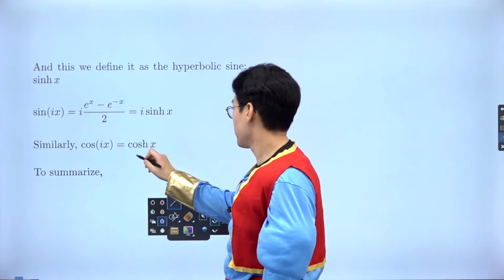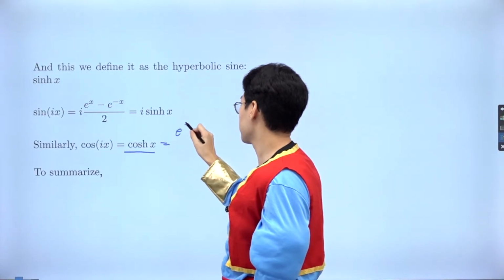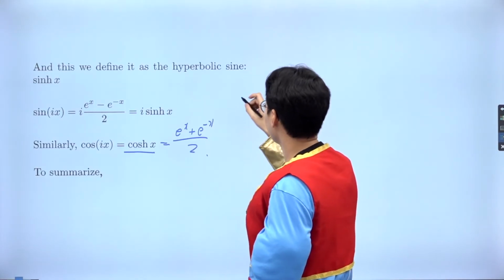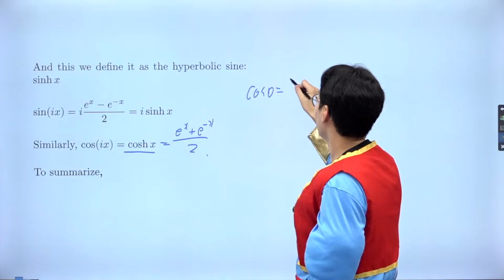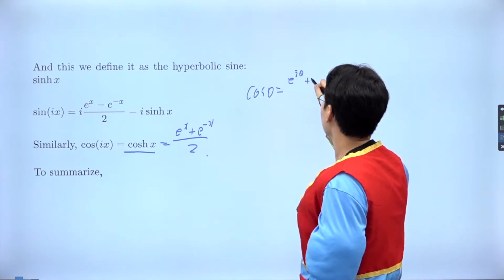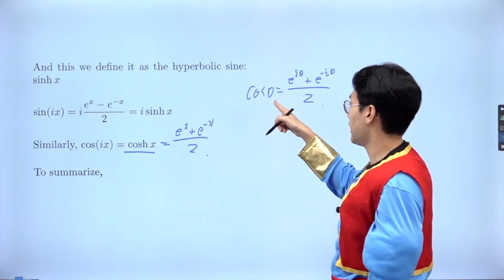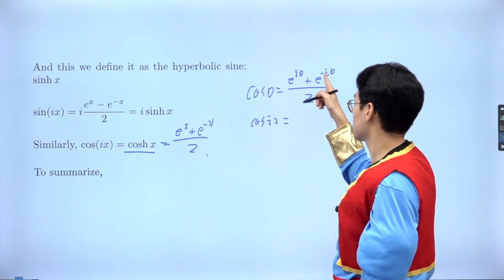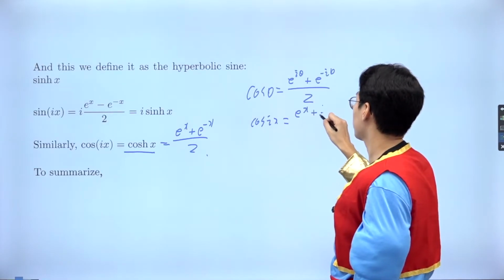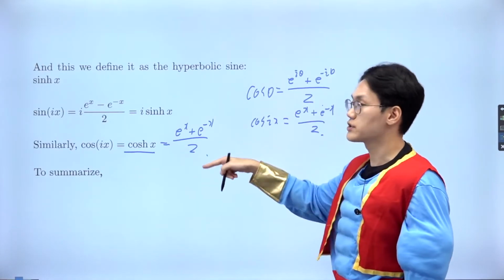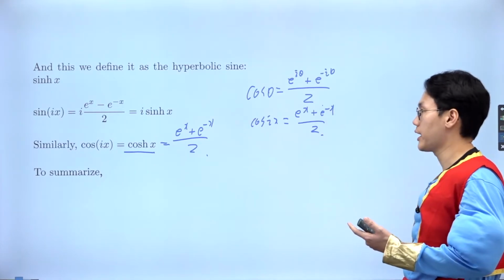If I also remind you about the hyperbolic cosine, it was the average of the exponential growth and decay. And then remember, cosine theta was the sum of the complex number and its conjugate. But if you had replaced theta with the ix, you realize that this would then be e to the power of x plus e to the power of negative x over 2, for which you can see that it's the hyperbolic cosine definition, hence we can call it cosh x, right?